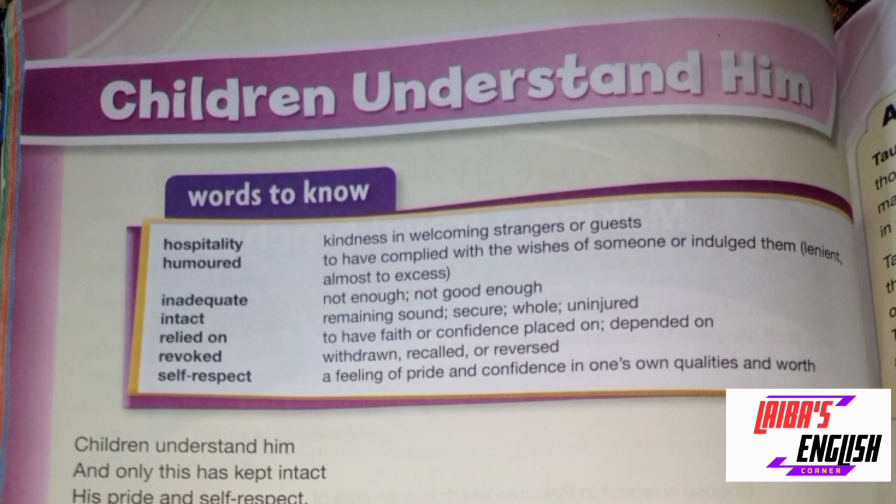Next word is humored. Humored basically means to have complied with the wishes of someone or indulge them, or we can say lenient. You have heard the term in your daily life, good humored person or ill humored person. A good humored person is a person who is having a good mood, who talks with others in a friendly way. While an ill-humored person is a person who is arrogant, who is having a lot of pride, who is not talking with others in a good mood or in a good way.